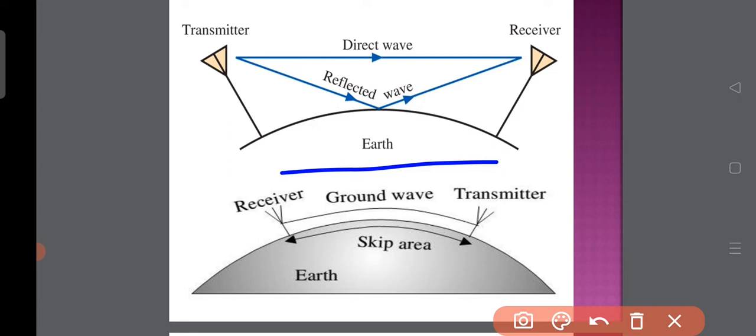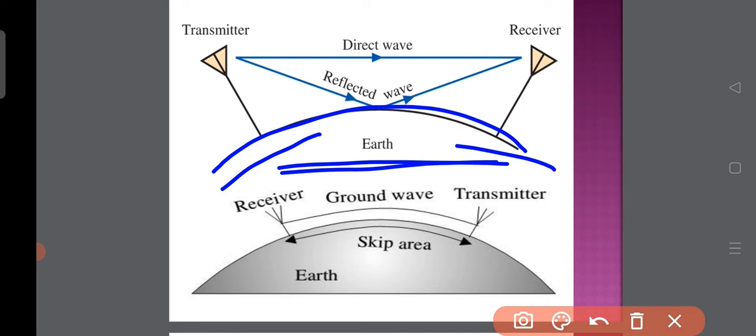It is a mode of propagation in which the ground wave has a strong influence on the propagation of the signal passing from transmitting to receiving antenna. The signal wave slides over the surface of the earth. Therefore, the loss in this type of propagation is large.